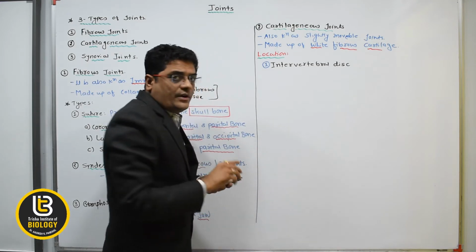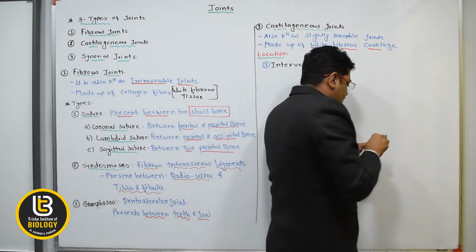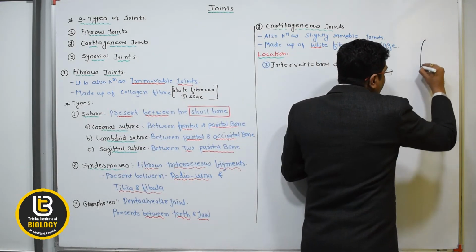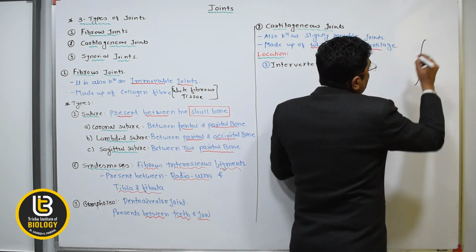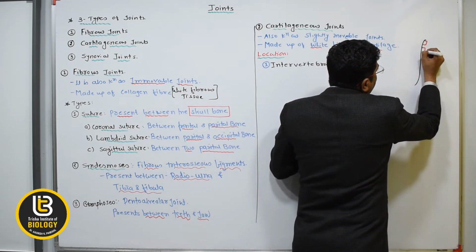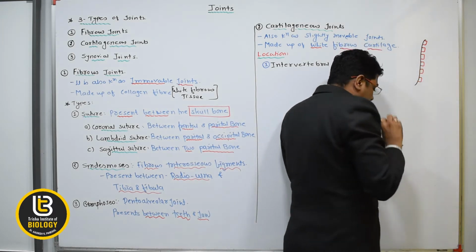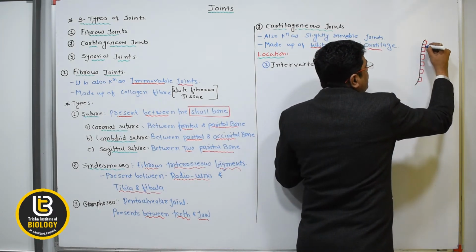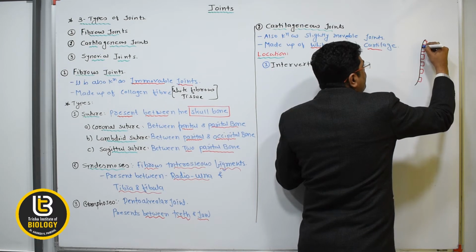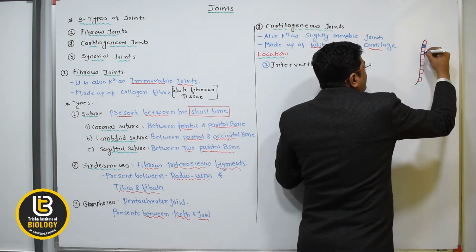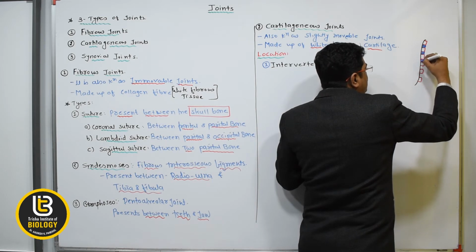Intervertebral disc means, beta, suppose these are the vertebrae, and between these vertebrae, what we simply call the cushion, that is known as the cartilaginous joint, and it shows slight movement.